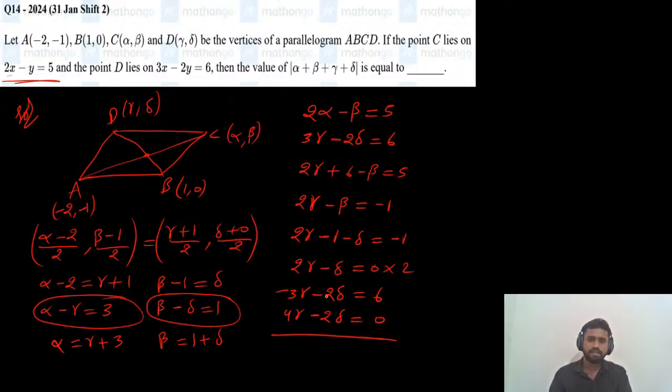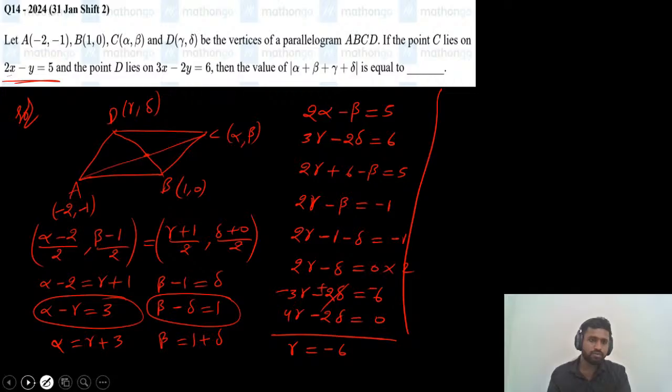By changing the sign here, 4 minus 3 gamma equals minus 6. So the gamma value we got is minus 6. Clear? Till now it is clear. From the gamma value we'll get the alpha value.